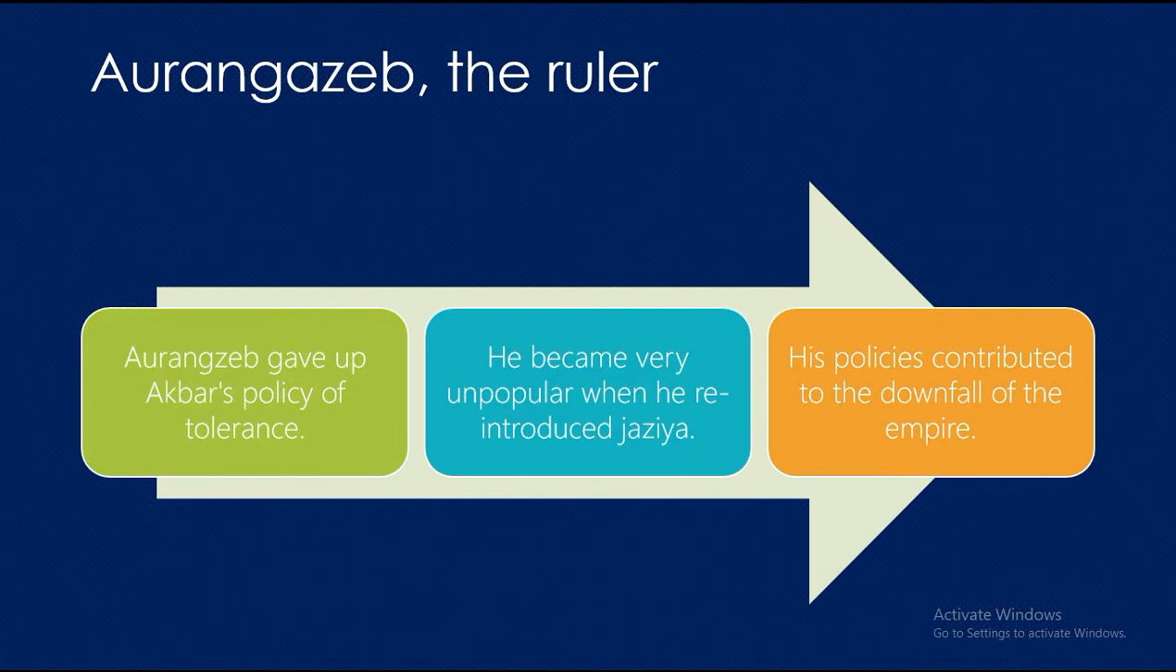Aurangzeb the ruler. Aurangzeb gave up Akbar's policy of tolerance. He became very unpopular when he reintroduced jizya. His policies contributed to the downfall of the empire.